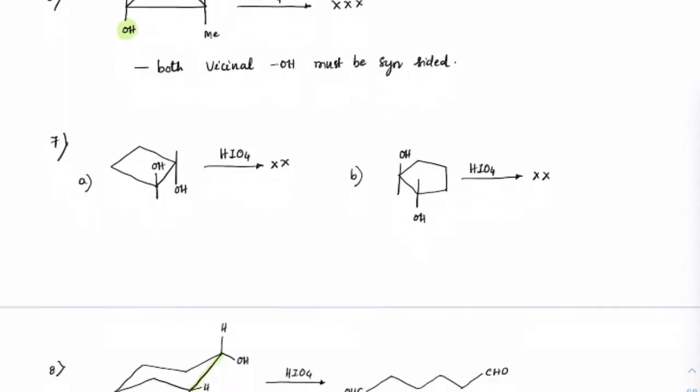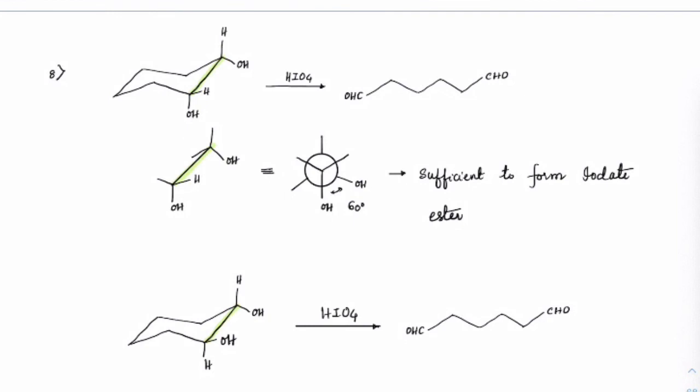Okay. Now in cyclohexane, you can see this OH and this OH, they are cis to each other, right? Check out, this is equatorial form and this is axial form. Equatorial and axial are always syn or cis to each other. If I write the conformer of these two carbons only, check out, this is the conformer. OH and OH are gauche to each other. With a 60 degree angle, I can definitely make an ester here. So that is not a problem. It is sufficient to form that iodate ester. Alright. So here you can form the ester, bond breaking can take place.